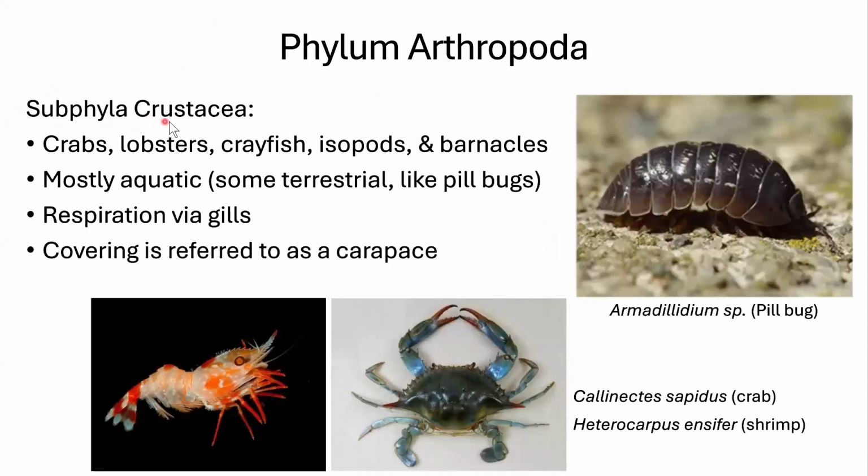We also have crustaceans in the Arthropoda, so subphyla Crustacea. We have crabs, lobsters, crayfish, isopods, and barnacles. Isopods are like the pill bugs. They're the only ones that are terrestrial. Every other group in this is going to be marine. So here we have a shrimp and a crab. Those are what we're used to as our marine crustaceans. So if you're allergic to shrimp and crab, do not eat roly-polies or potato bugs or pill bugs, whatever you call this in your family, because you're probably allergic to it as well. They're going to respire through gills, and their shell, the part that you peel off when you eat them, is referred to as a carapace.